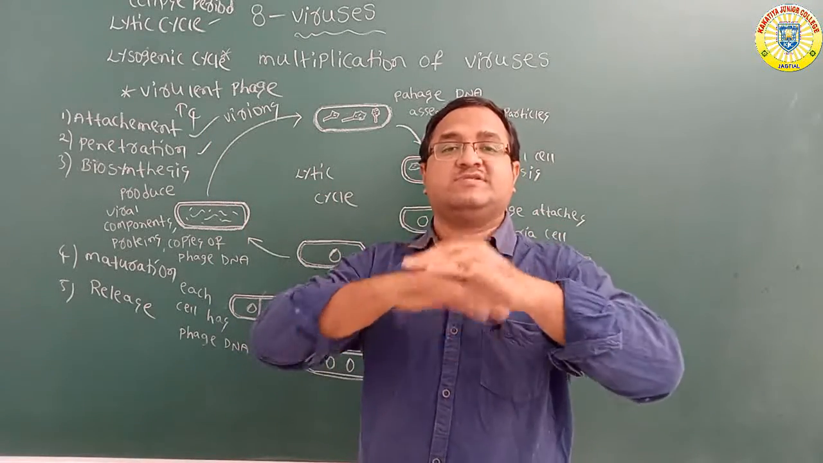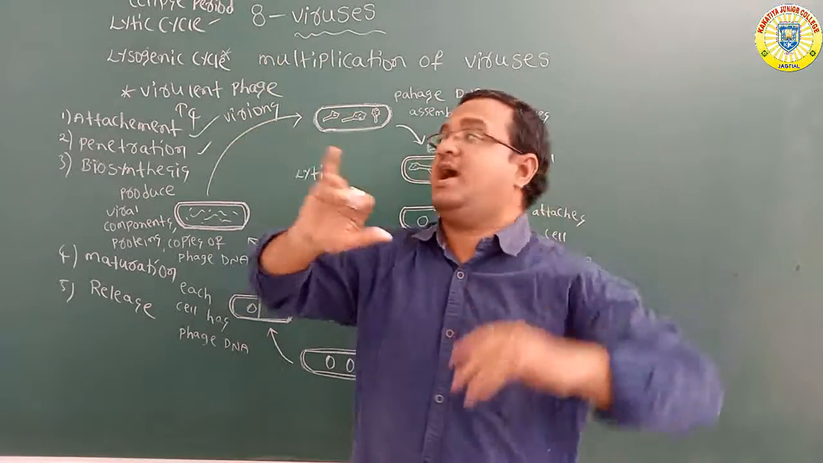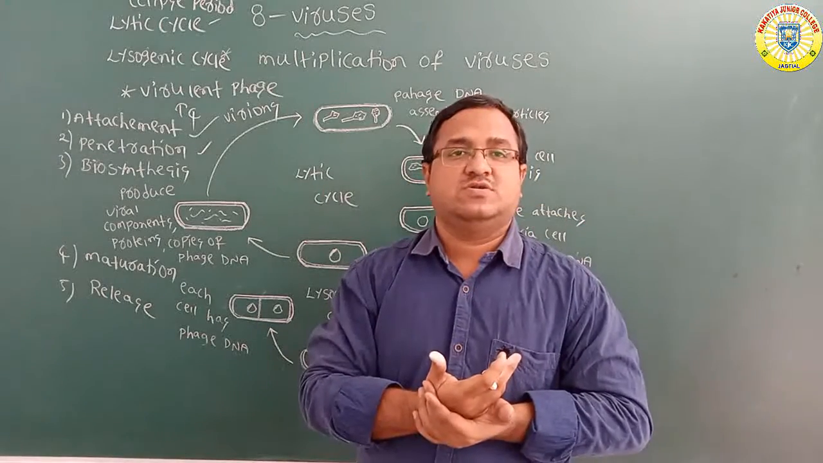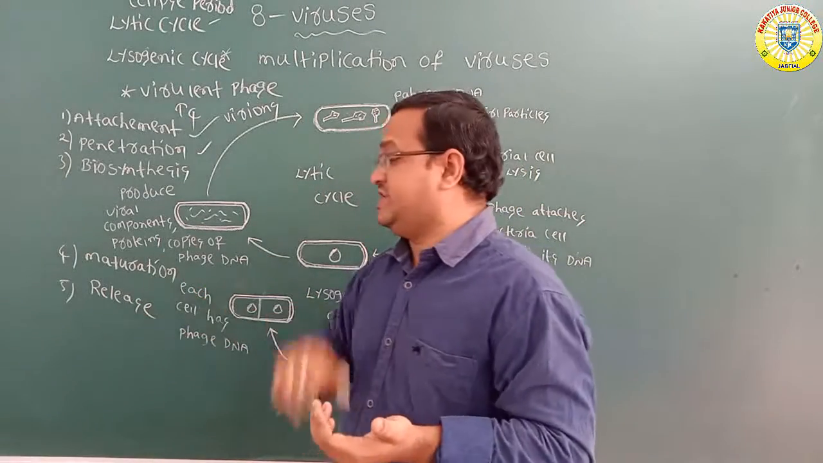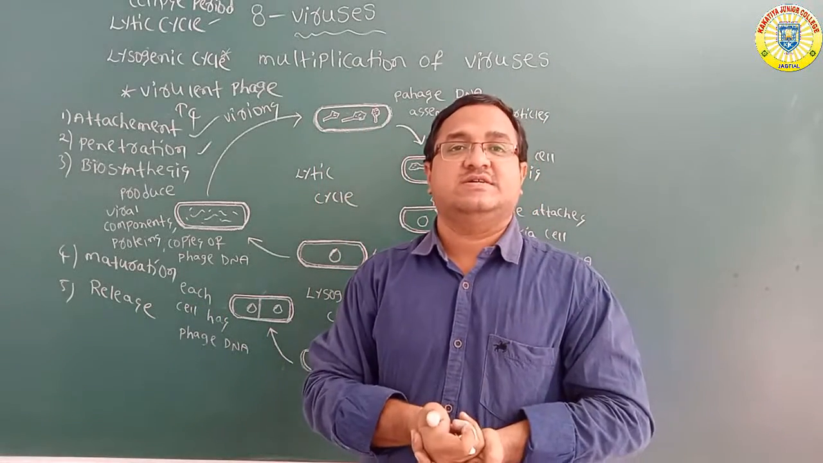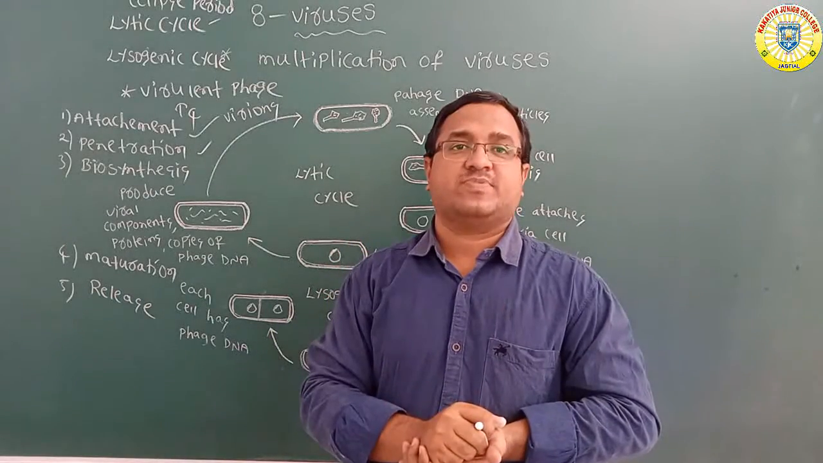So in this eclipse period, more and more phage particles, virions, are produced. Okay, that is the fourth stage, maturation. What is the fifth and last stage? Release. The last stage is also called the lytic phase.